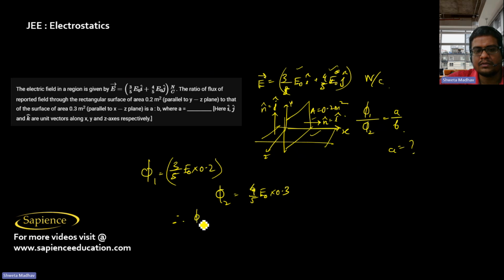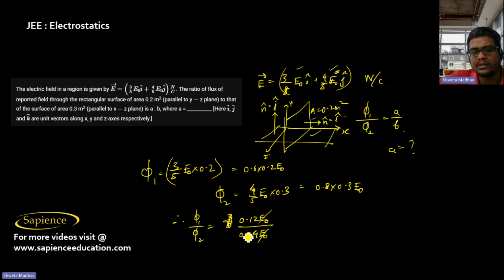So phi 1 by phi 2 is 0.6 into 0.2 E naught, and 0.8 into 0.3 E naught. That is 0.12 E naught by 0.24 E naught. So E naught will cancel. 12 by 24 is 1 by 2. So A is to B is 1 is to 2. So therefore the value of A is 1.